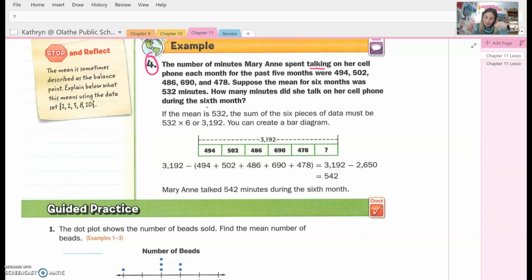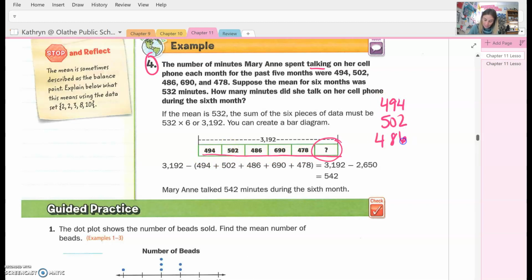So they gave us the total, or we're going to find out the total that was spent out of all of it, but we are trying to figure out what this part was. So here's what you need to do. The first thing you have to do is add up this total right here. So you're going to add up all of your 494. You're going to add up what you know.